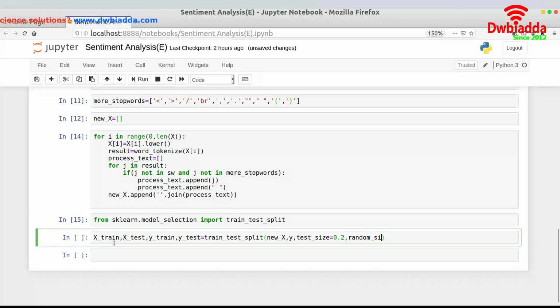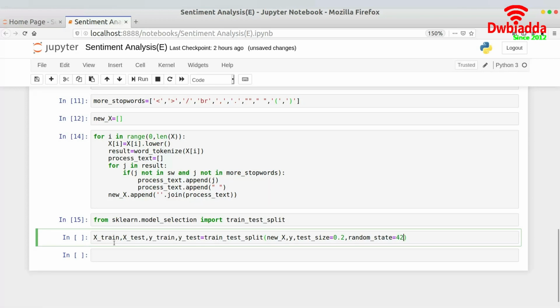You can or you cannot specify the random state. It depends on how you do that. I'm specifying it, but this is not a required parameter at all. So once this is done, I now have X_train, X_test, y_train, and y_test set up. So X_train is basically 800 sentences, X_test is basically 200 sentences. Similarly, y_train is again 800 sentiments, and y_test is basically 200 sentiments.